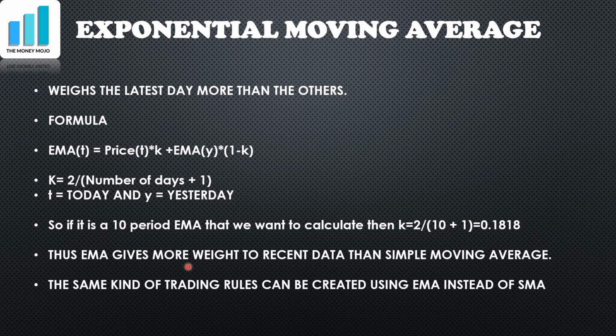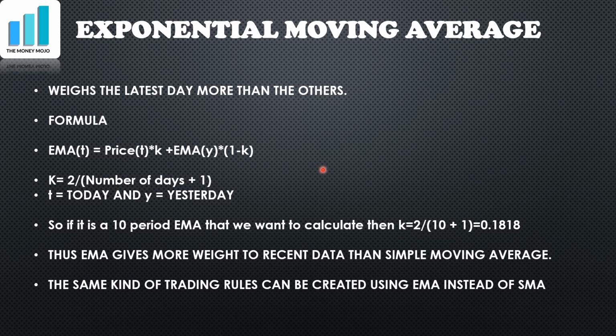In a 10-day moving average, it will be 10% weight. In a 10 period exponential moving average, today's price is given an 18% weight instead of 10%. So exponential moving average actually weighs the latest data far more than the previous data. Now the question is, why do we need an exponential moving average? Why not suffice with a simple moving average?